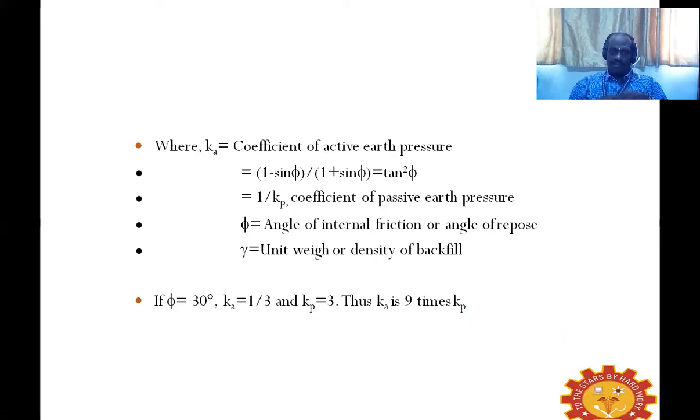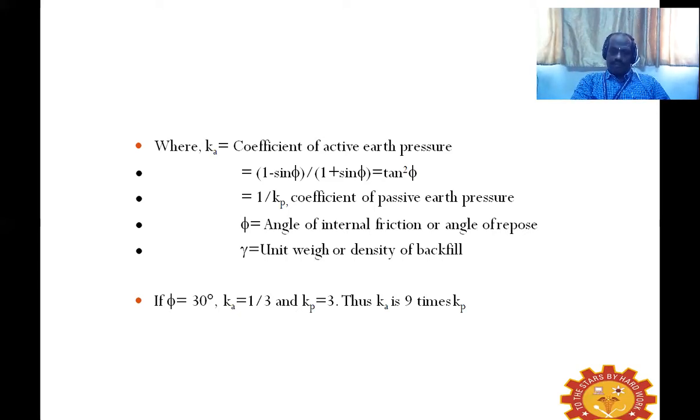As we have already seen, K suffix A is the coefficient of active earth pressure, which has the value of (1 minus sine phi) divided by (1 plus sine phi). Here phi is the angle of internal friction or angle of repose. Each and every kind of soil will have its own phi value. And unit weight, we all know, is denoted by gamma, that is density or unit weight.